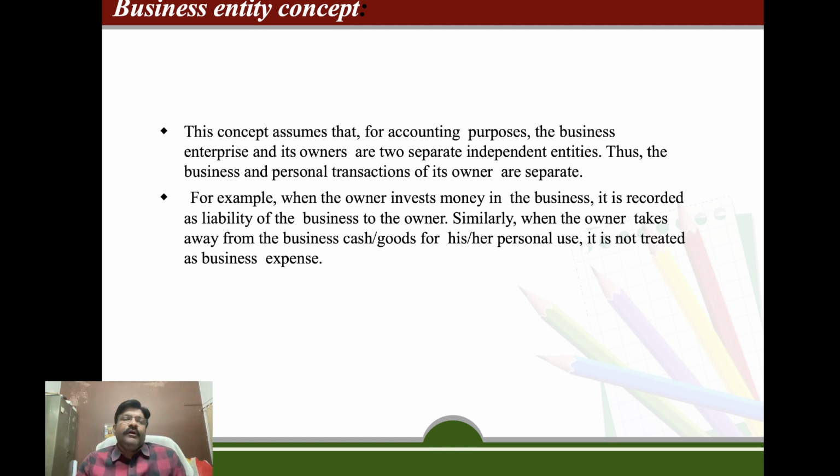Thirdly, a very simple and common example which I usually quote when discussing the business entity concept: who is the owner of McDonald's? Though we go to eat a burger at McDonald's, we never concern ourselves about who is the owner of McDonald's.